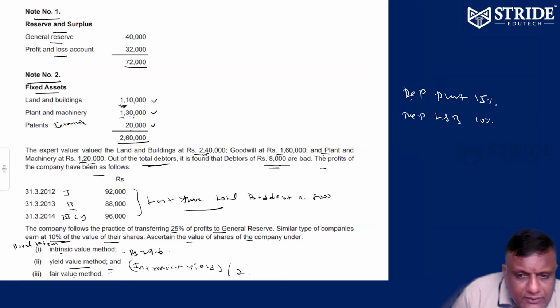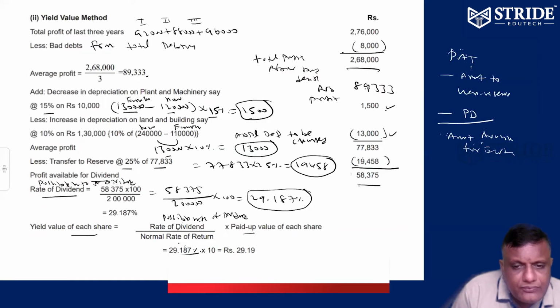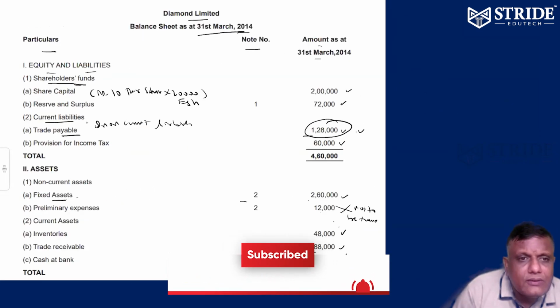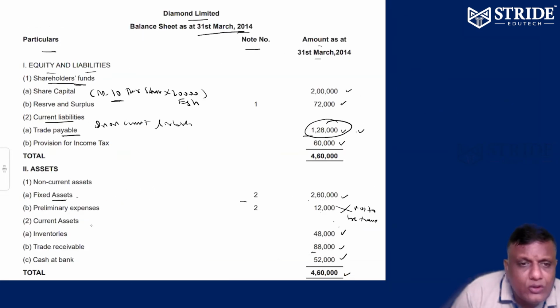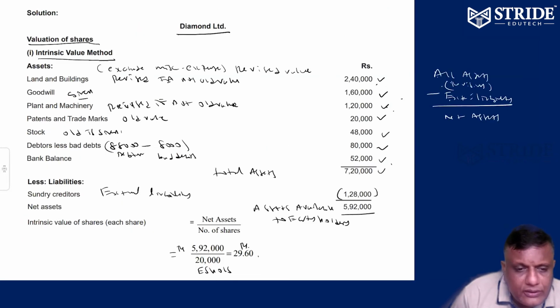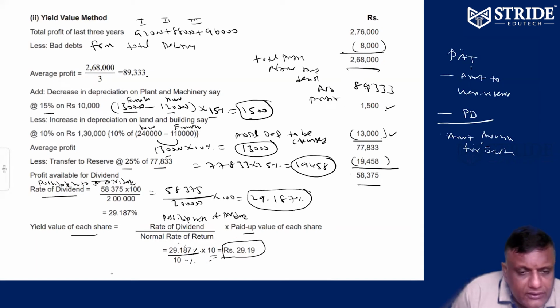What is the normal rate of dividend the company is giving? Normal rate of earnings, similar to companies in the market, 10%. So 10% into paid up value. What is the paid up value of an equity share? Nothing is given, so we can assume rupees 10. So possible rate of dividend by normal rate into paid up value, it's going to be the yield value. This is the intrinsic value, this is the yield value.